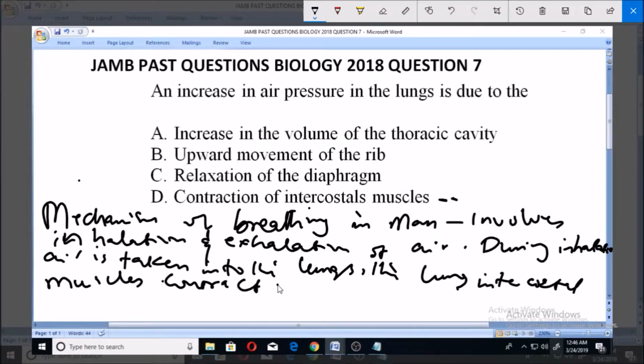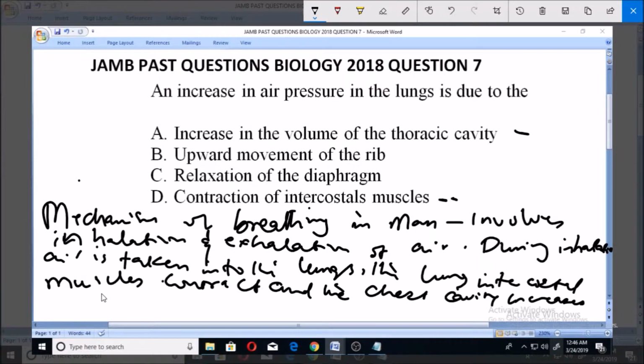But we are not stopping there. We need to understand the full thing that happens during inhalation. So the muscles contract, and the chest cavity, which is also the thoracic cavity, increases. So this also happens when there is inhalation of air.